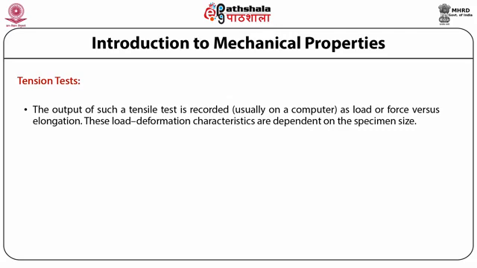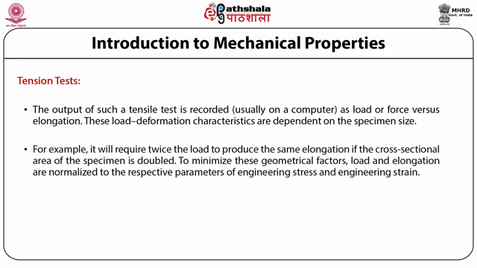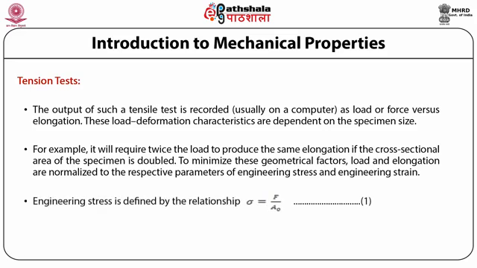These load deformation characteristics are dependent on the specimen size. For example, it will require twice the load to produce the same elongation if the cross-sectional area of the specimen is doubled. To minimize these geometrical factors, load and elongation are normalized to the respective parameters of engineering stress and engineering strain. Engineering stress is defined by the relationship sigma equals F divided by A naught,